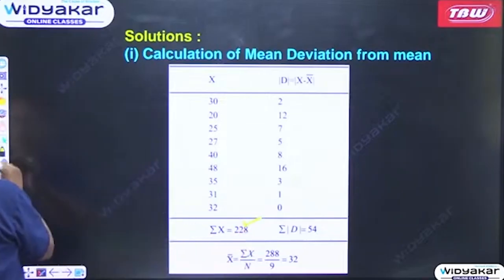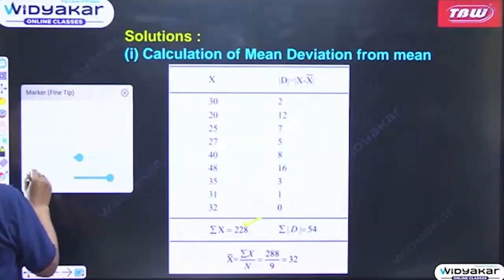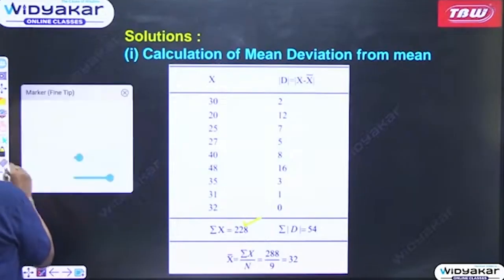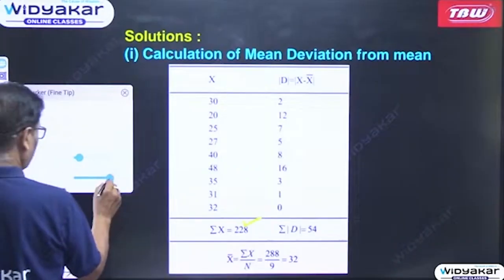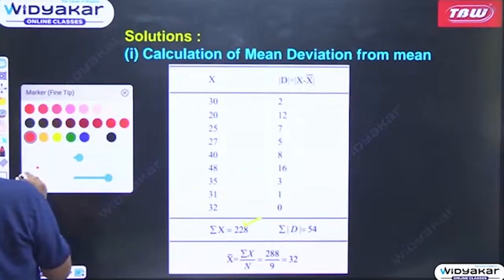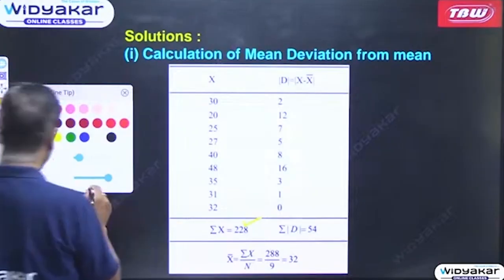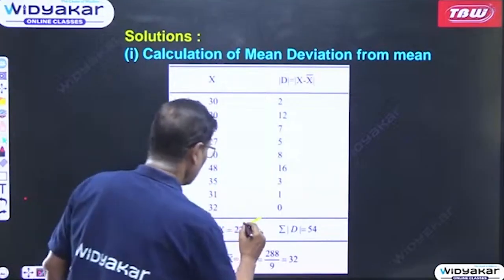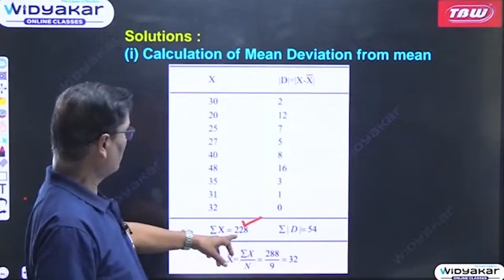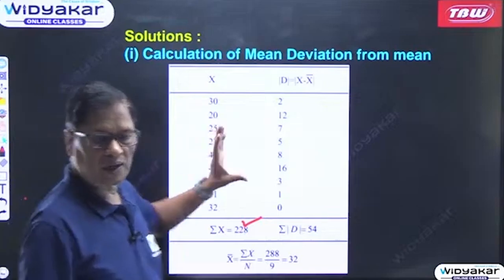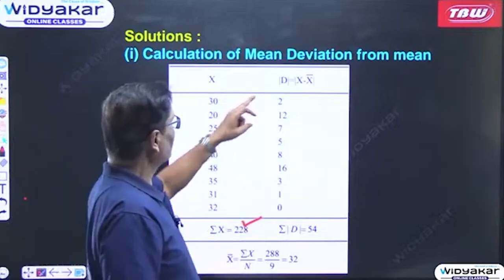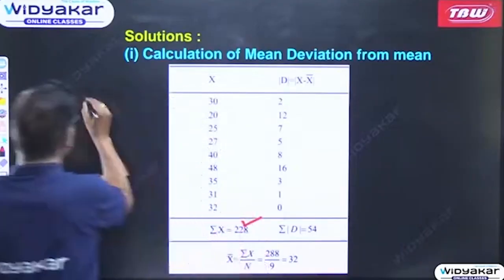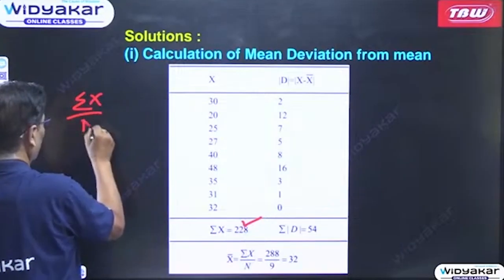First of all we will calculate the mean. So mean is equal to summation x by n.